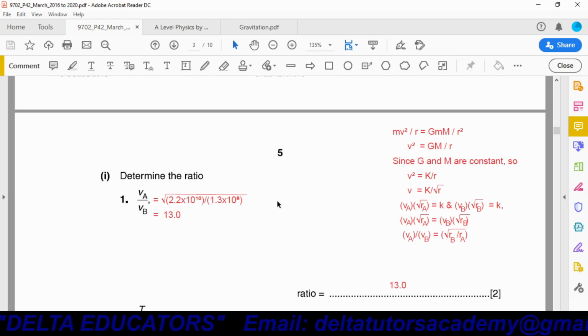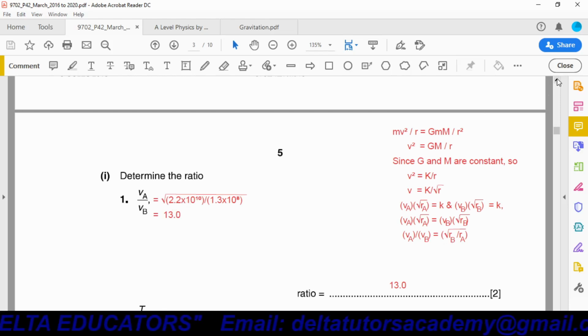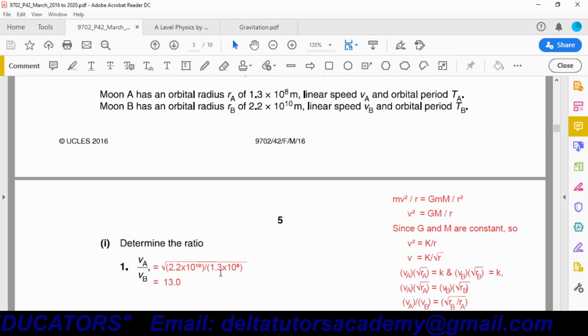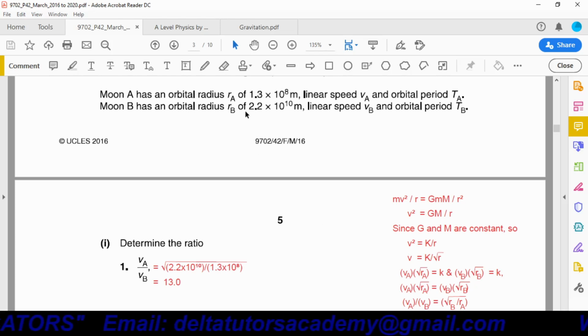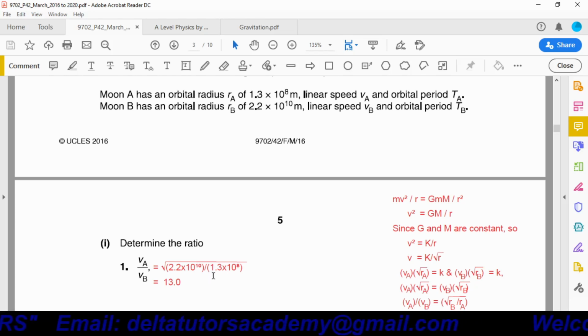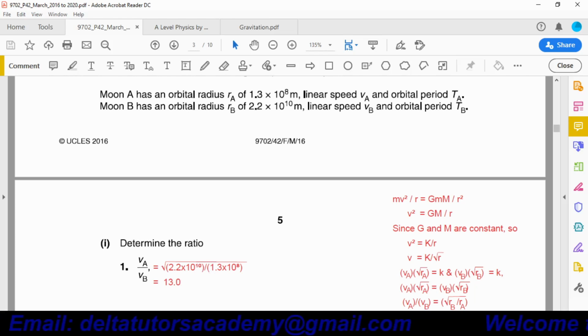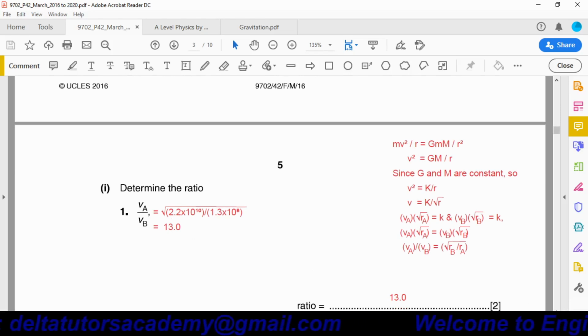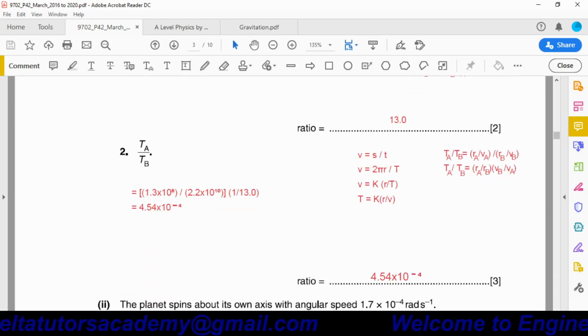The value of RB is 2.2 into 10 power 10, and RA is equal to 1.3 into 10 power 8. We have substituted the values. Now by solving this one, we will get the answer 13. Since this is the ratio of two quantities, there will be no unit. So our answer is only 13 without any unit.